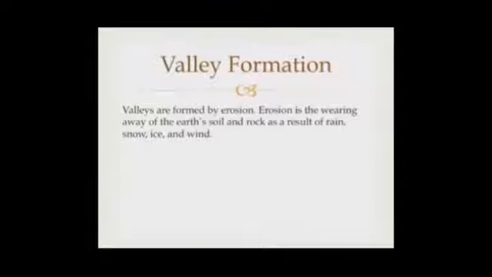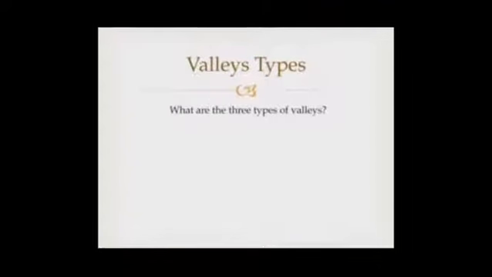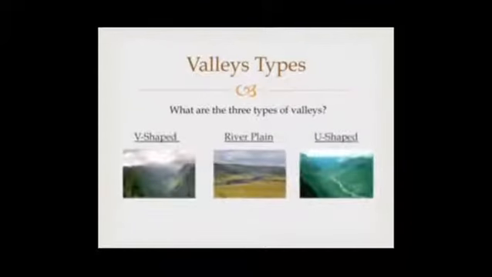Erosion is the wearing away of the earth's soil or rock as a result of rain, snow, ice and wind. There are three types of valleys: V shaped valleys, river plain valleys, and U shaped valleys.